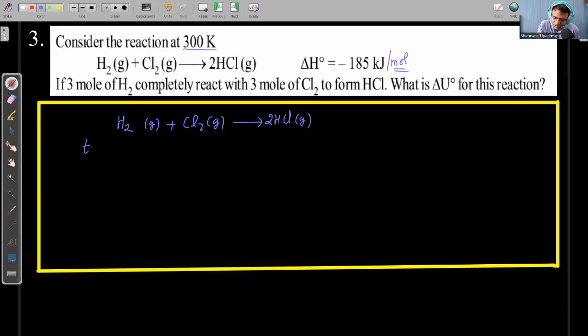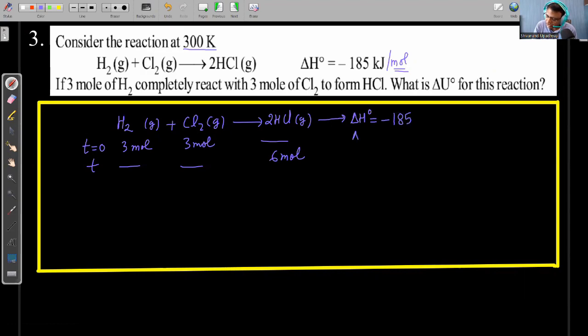Now at time t equal to 0, they have given that 3 moles of hydrogen and 3 moles of chlorine are there. If they completely react at any time t, 6 moles of HCl will form. So we can solve this problem in 2 ways. The first way is we have written what is delta H0 of the reaction. Delta H0 of the reaction is minus 185 kilojoule.